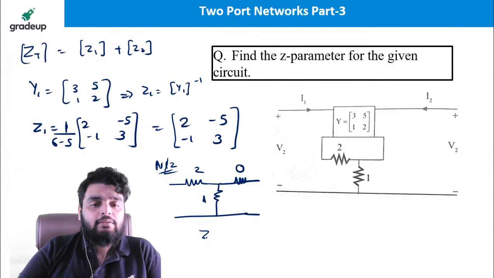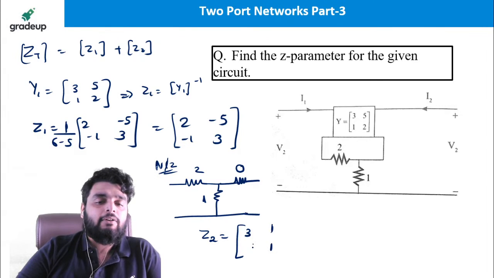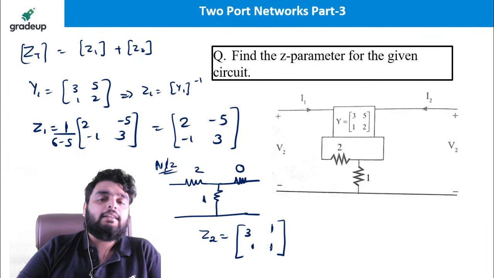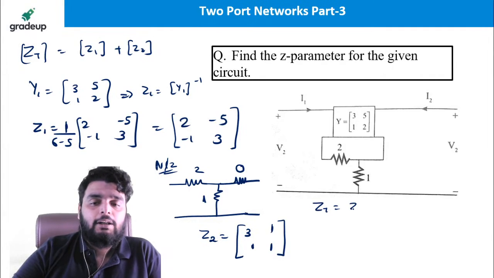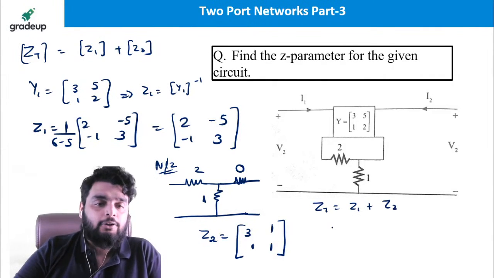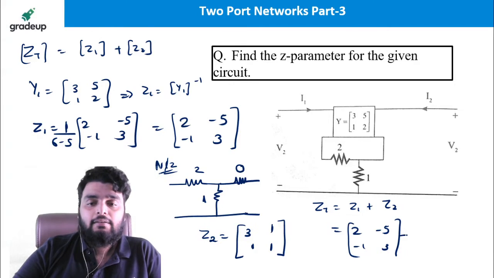So I know the shortcut formula for this Z parameter. It will be 2 plus 1, 3, 1 plus 0, 1, and here it will be a common branch 1. This is the second impedance. So what will be the total impedance? It will be Z1 plus Z2. Z1 is 2 minus 5 minus 1 and 3, and Z2 is 3.